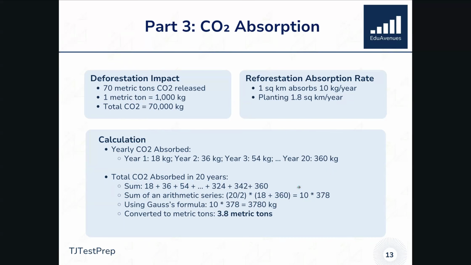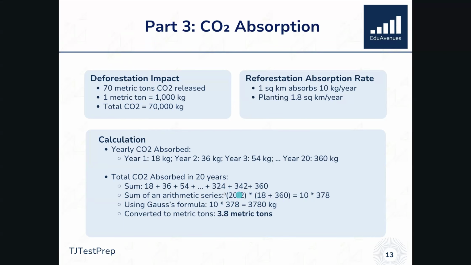Now you could sit there adding these up manually. And frankly, it's very likely that most Algebra 1 classes in school are not teaching you this method, but there is a much faster way to add up these numbers. And here it is. We can use something called Gauss's formula, or the sum of an arithmetic series. And the formula that we're looking at is n over 2 times a sub 1 plus a sub n.